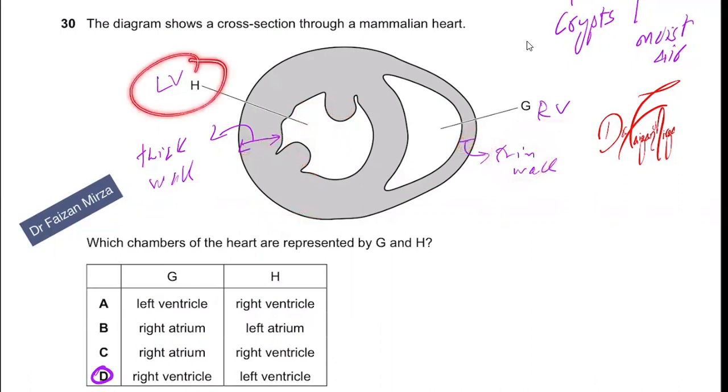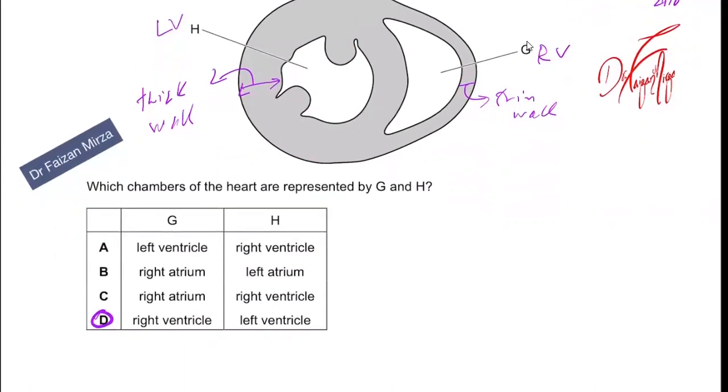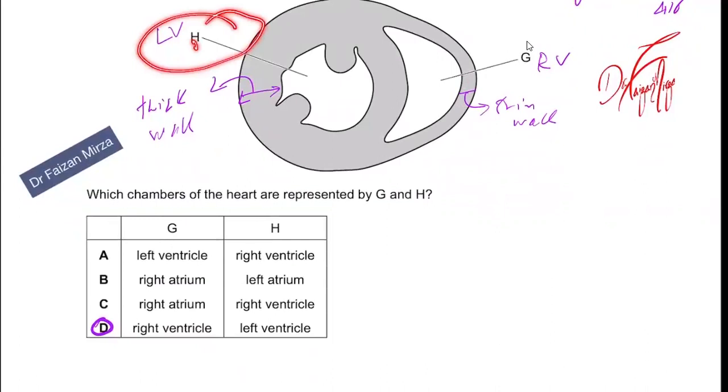So you identify left ventricle as H and G as the right ventricle. Now, when you look for the option, you see that they already mentioned H here, but they flipped H on this side of the column. So if you were looking at left ventricle here, you would have made A as a correct option, which is wrong. So they made you realize that, okay, H is left ventricle, but now they want to trick you again.